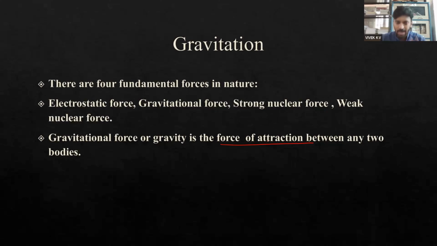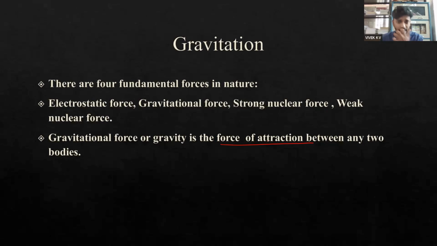Gravitational force is a very weak fundamental force, because at the microscopic level, if the involved masses are very small, then the effect of gravitational force is very small. Also, gravitational force depends on the distance between the two masses. So distance and the amount of mass are very big factors in considering gravitational forces.